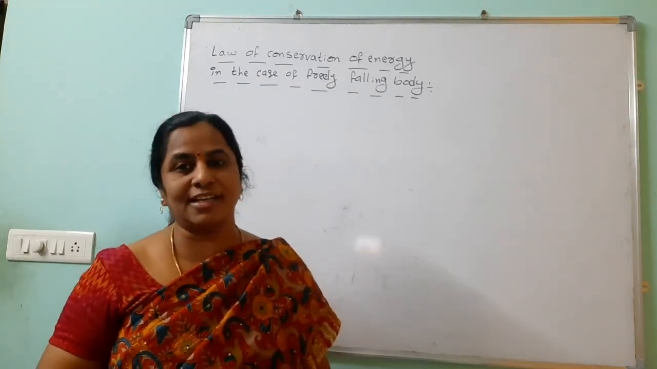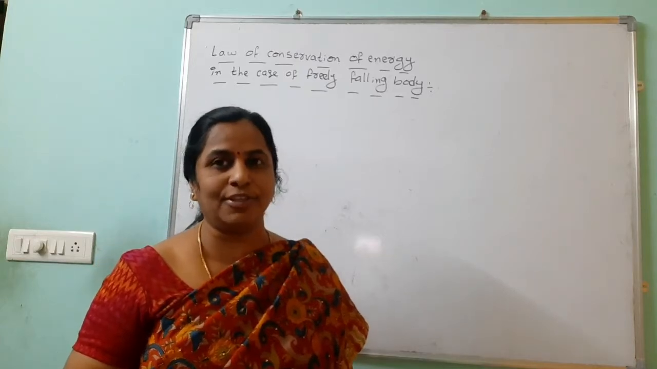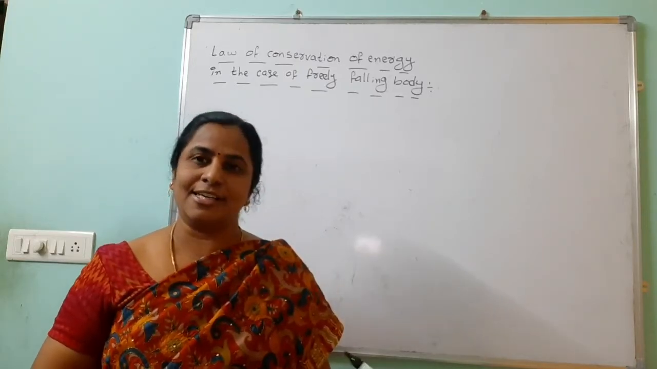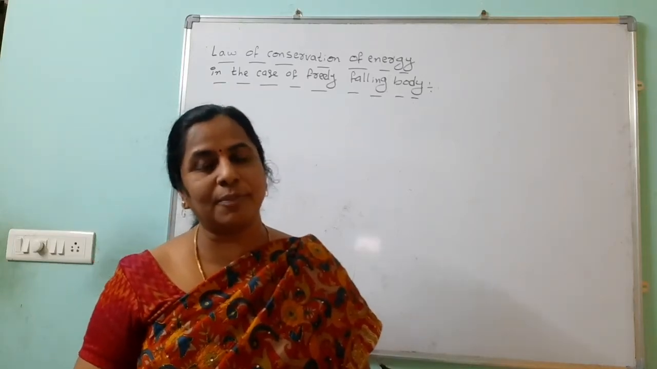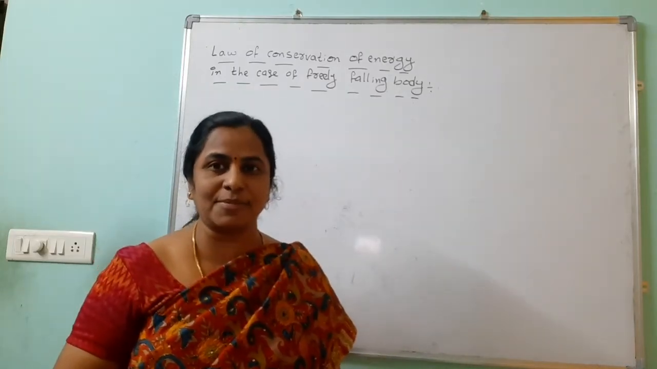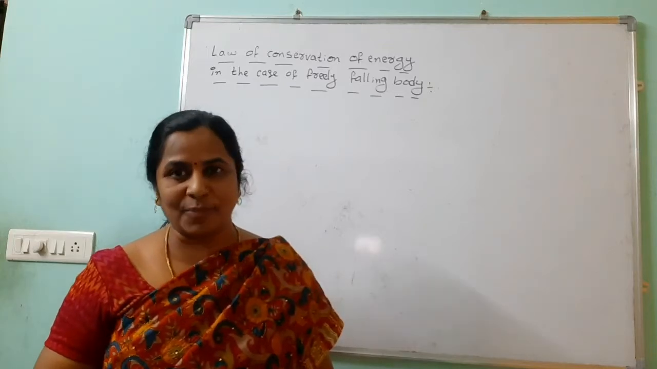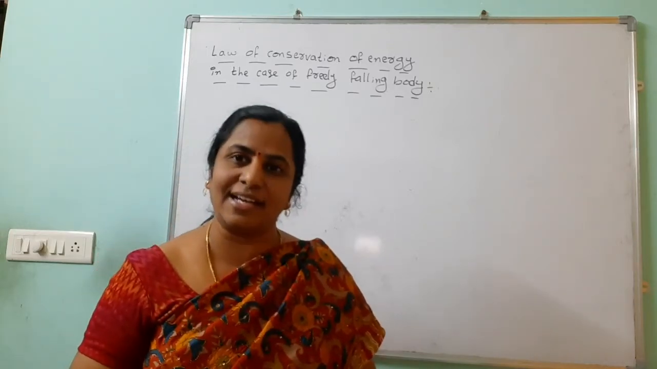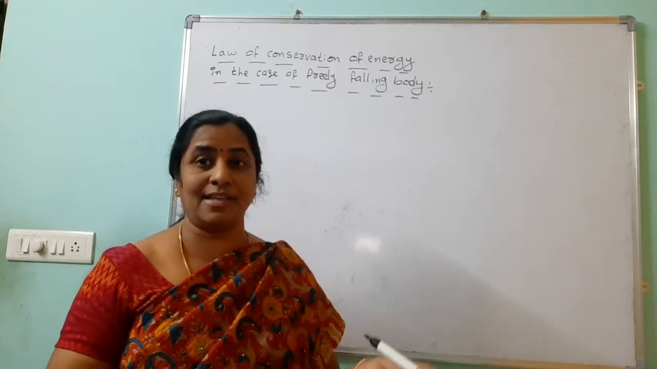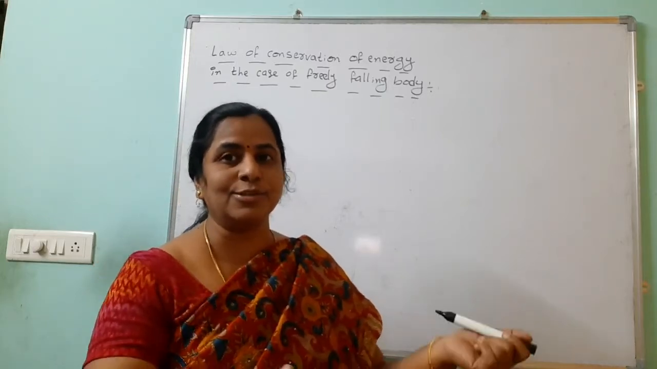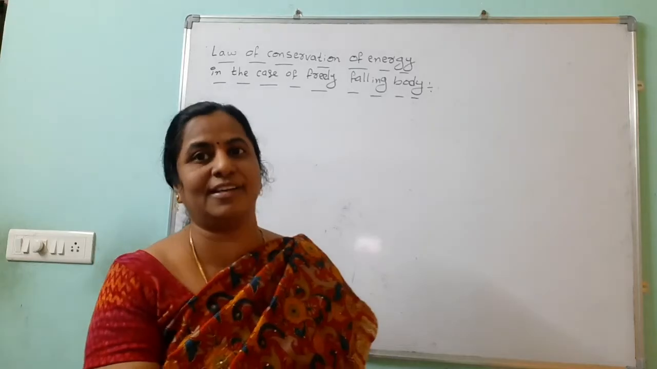First of all, what is energy? The capacity to do work is called energy. Then what are the types of mechanical energies? There are two types of mechanical energies: one is potential energy, another one is kinetic energy. Suppose one person has more capacity to do work, you can say that person has more energy.